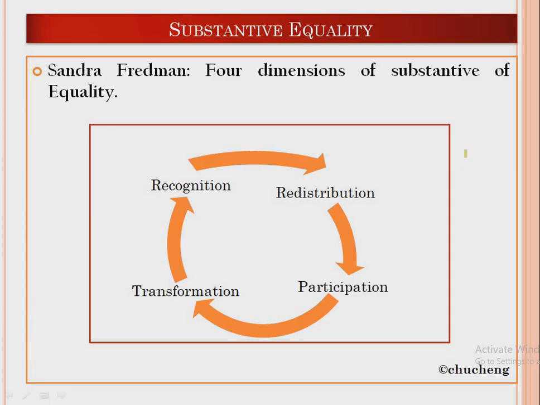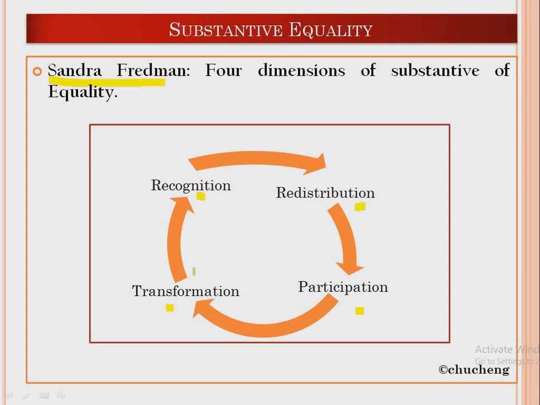Now, while talking about substantive equality, we need to talk about one person. The person's name was Sandra Fredman. She has given 4 dimensions of substantive equality. The 4 dimensions are recognition, redistribution, participation, and transformation.